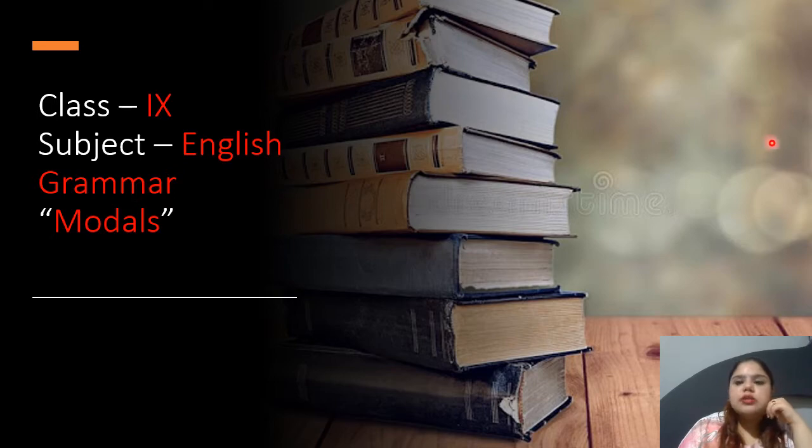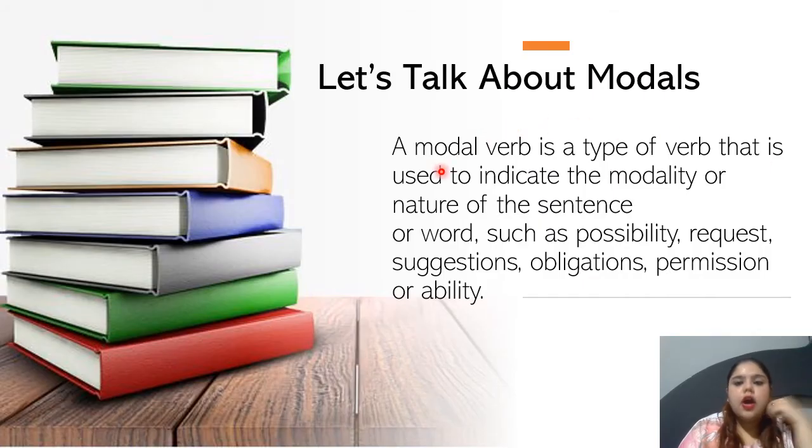So modals are what? A modal verb is a type of verb that is used to indicate the modality or the nature of a sentence, like what this sentence signifies or what the sentence tells us. If the sentence is a type of permission that you are asking for, if it is an obligation of a person, or is it an advice, or maybe the ability of a person or a thing to do something. All these things that tell us the ability, permission, obligation, suggestions, requests are known as modals or modal verbs.